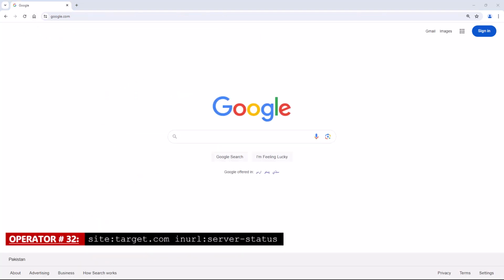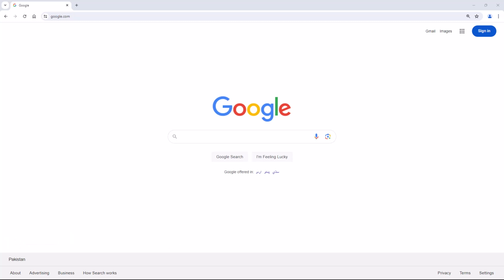Operator number 32. This Google dork will search for the server status page on a website, which may reveal information about a server's configuration and performance.